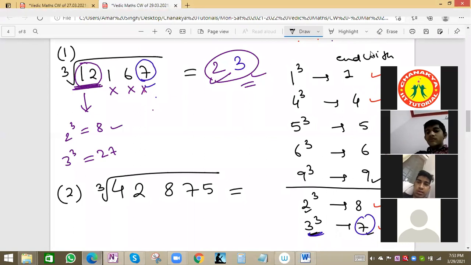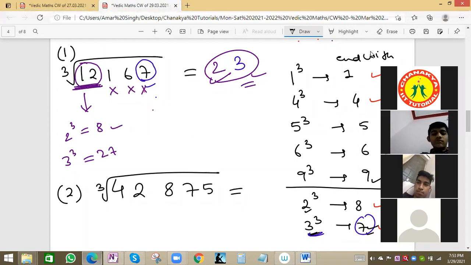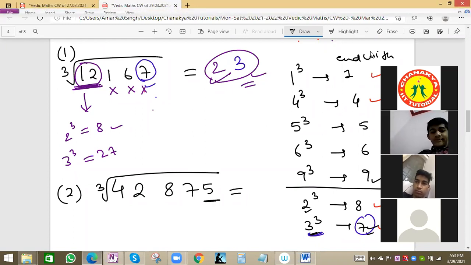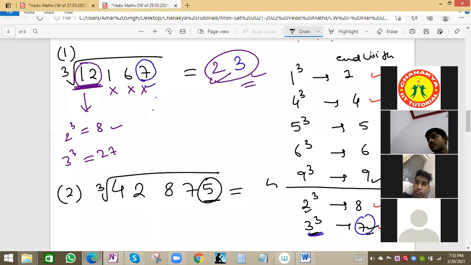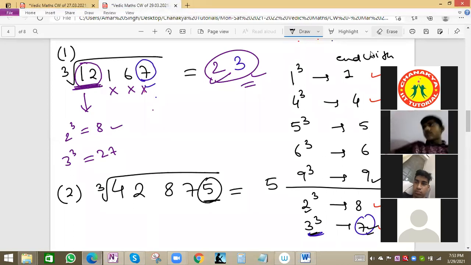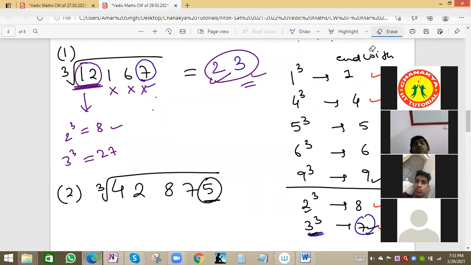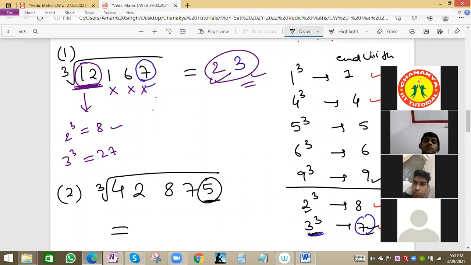2 cube is 8. So 8 is there, then 2. 3 cube is 27, so the number will end with 7. If it is 7, then we'll add 3. Here we have 5. So the cube root will have 5 only. This is the one value, 5. Let me write below. The number's cube value is ending with 5, so the cube root will have 5.